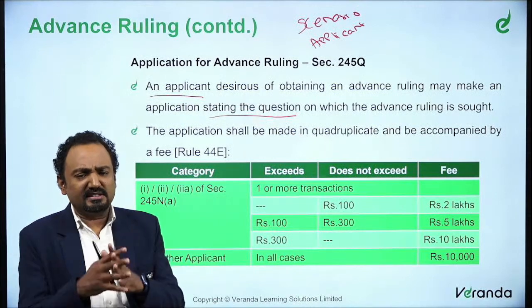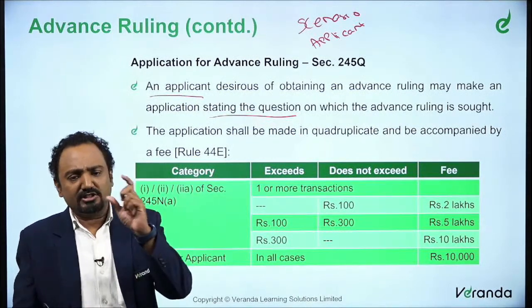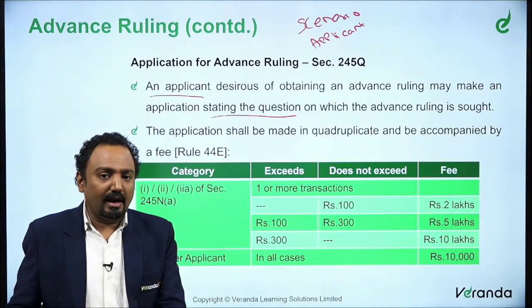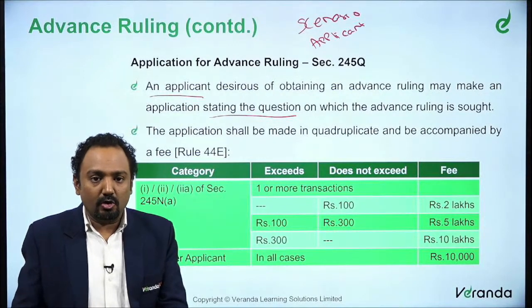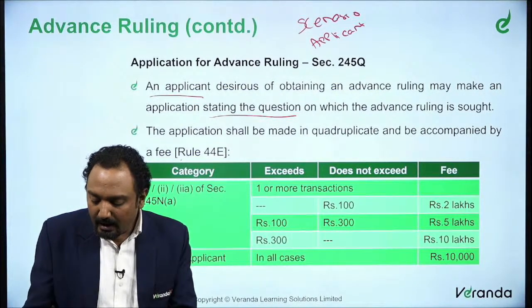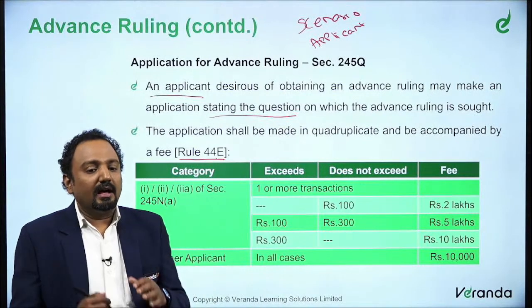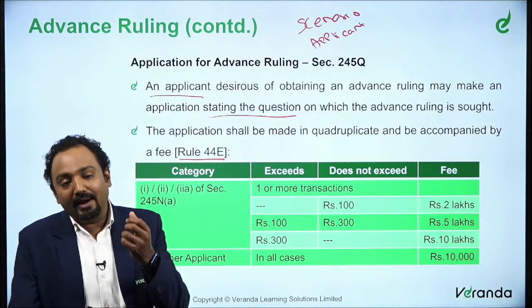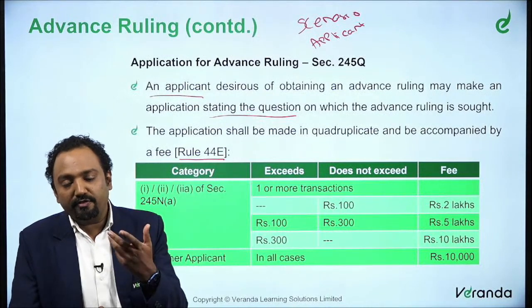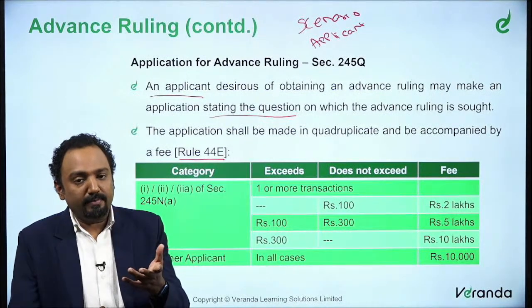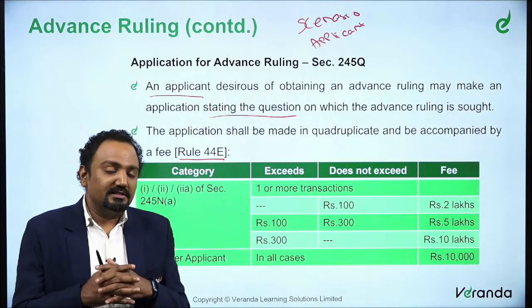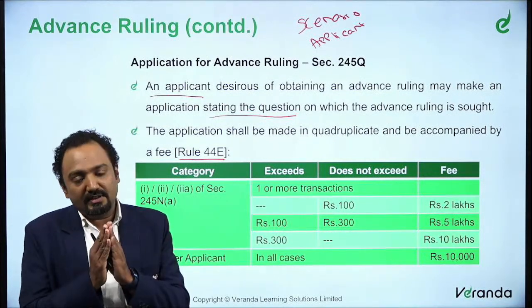In most of the cases in appeal tribunal, we said a fee has to be paid, right? A fee has to be paid while filing an appeal, and only then the appeal itself will be allowed. So similarly, here also they say in Rule 44E, fees has been provided. What is the fee that must be paid while filing an application? So before filing an application, the fee must be paid. Only then the application itself will be considered as valid. So for this, they have given a range.